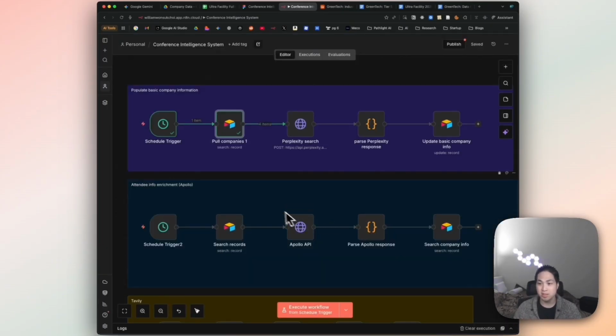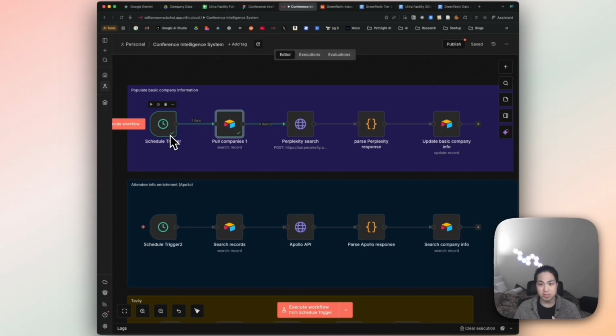So I'm basically using this logic to plug into the different APIs I mentioned in the intelligence system. It's essentially the same workflow for Perplexity, for Apollo, for Tavily, just with a little bit of different logic layered in each. So let me walk you through at least one of them to give you a flavor of what it looks like. So this is plugging into the database that we were looking at earlier, but populating individual information about company websites, company description, headquarter, revenue, using this API called Perplexity.